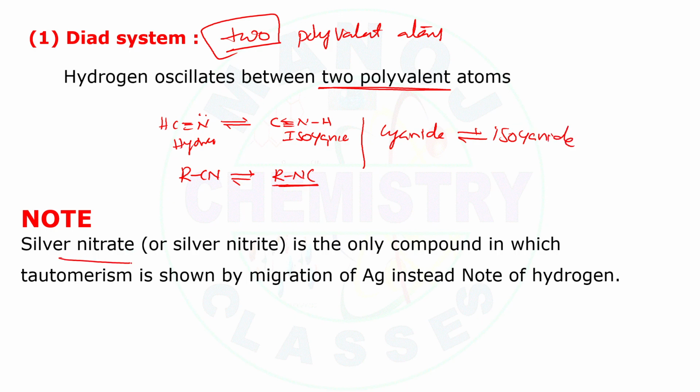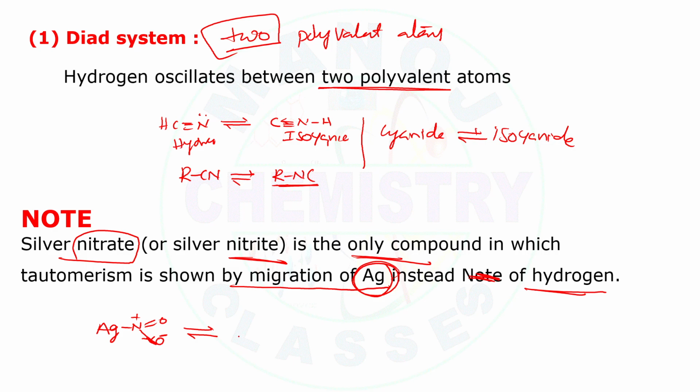Here, if you take silver nitrite, that's the only compound where tautomerism is shown by migration of silver instead of hydrogen. So silver will be migrating. For example, if you take silver nitrite, I would write it like this: N plus double bond O, with the silver on the oxygen, or you may write simply minus, no problem.